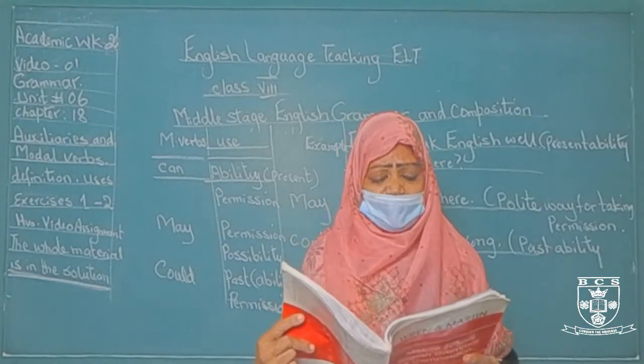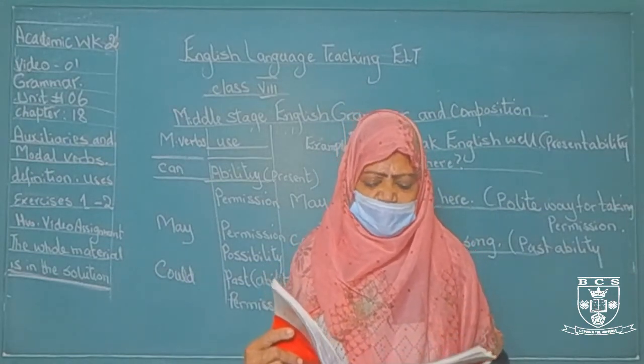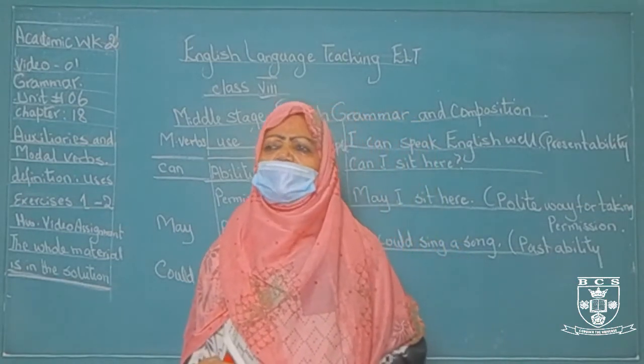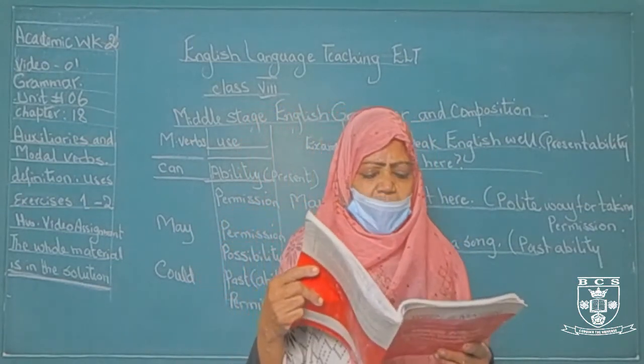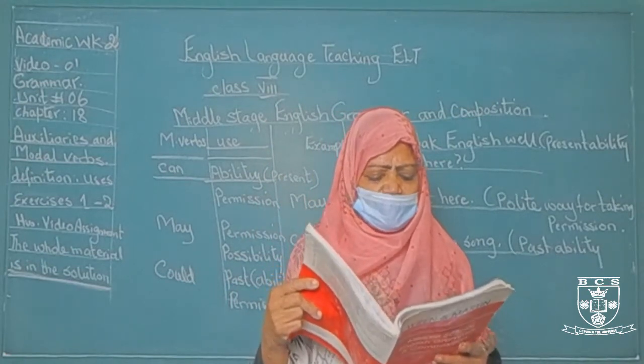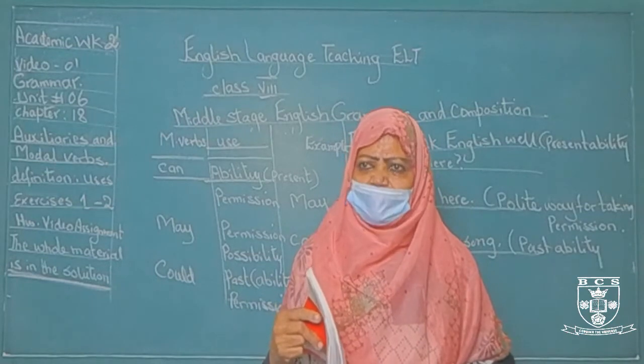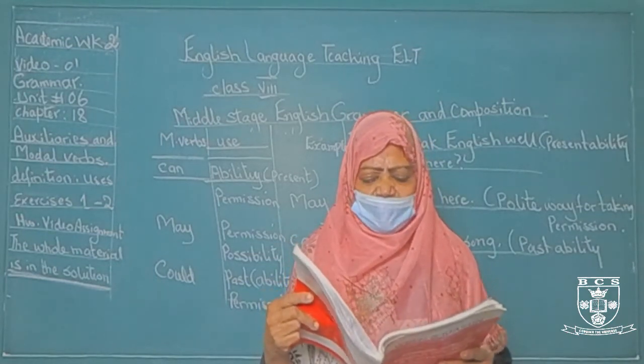Will, future action. It is used for future action, request and offer. Perhaps it will rain. Perhaps it will rain tonight. Okay, that means this is future action. Then request. Will you give me a lift?